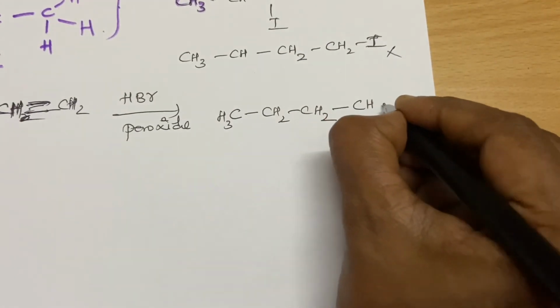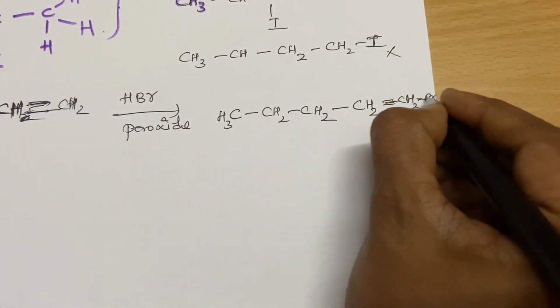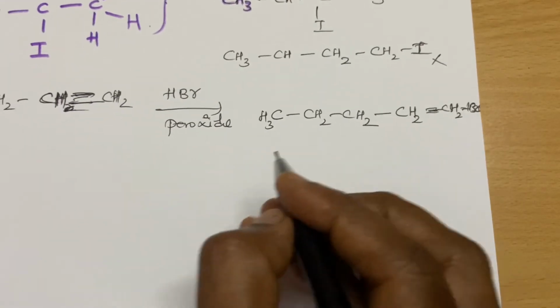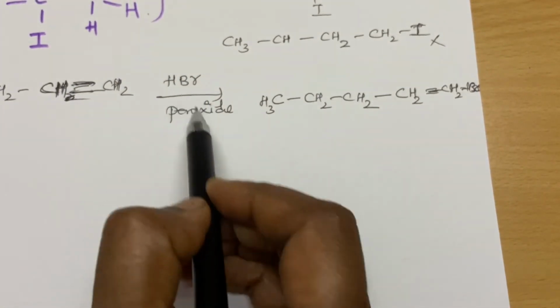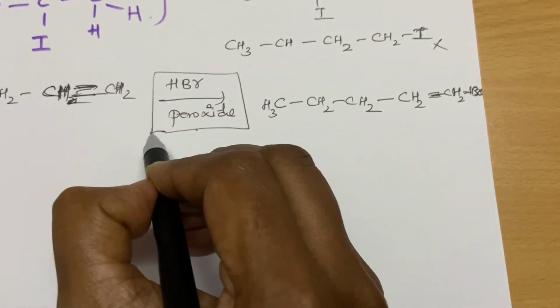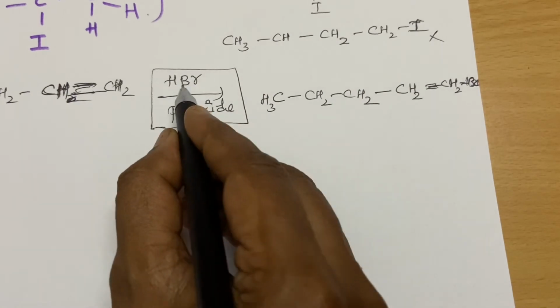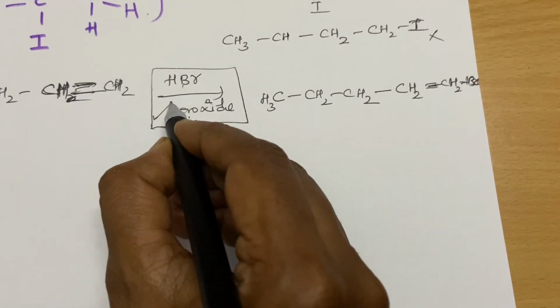It will give you the anti-Markovnikov's bromide. You can ask me why I can't straightly do hydrogen iodide in presence of peroxide. No, it is known only for HBr in presence of peroxide.